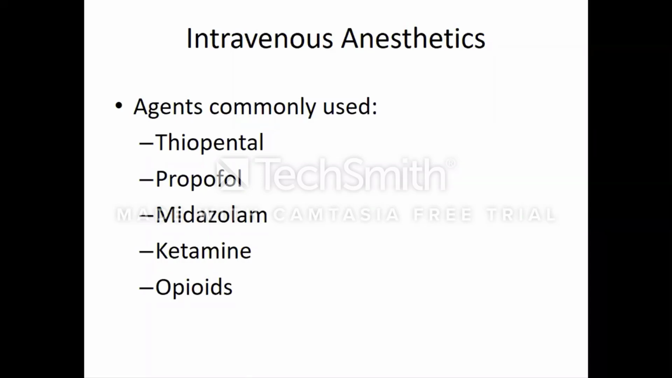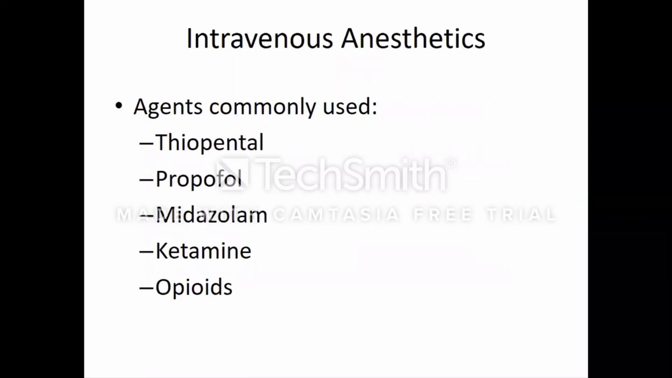Now we are moving to the second category of the drug, and that is intravenous anesthetics. The agents which are commonly used as intravenous anesthetics are short-acting, ultra-short-acting barbiturate thiopental, propofol, benzodiazepine derivative midazolam, ketamine, and certain opioids.